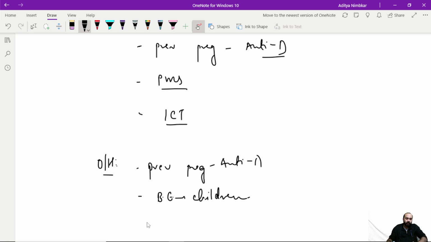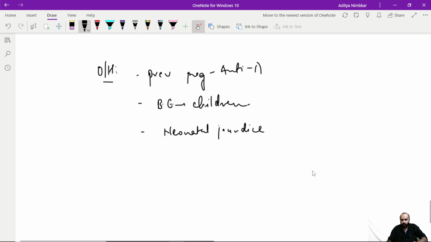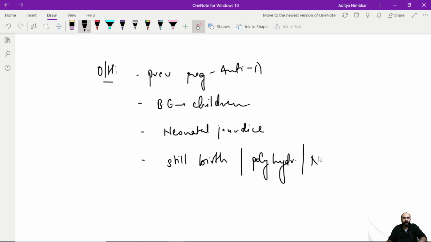Apart from that, I will ask her if any of these children had neonatal jaundice after delivery. If they had jaundice, then possibly it might have been because of this Rh negative pregnancy. So I'll ask them for the file of it. I will ask if she had any complications in her previous pregnancy, if it was a stillbirth, or if there was something like polyhydramnios that can happen in women with fetuses having fetal hydrops. Was there polyhydramnios or anything like that? Or anything that required a NICU stay of the fetus.